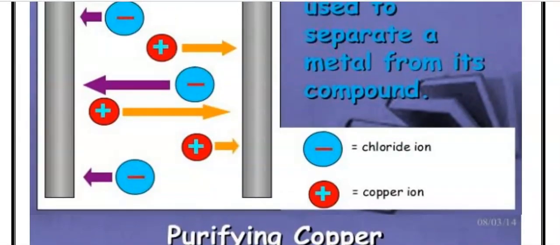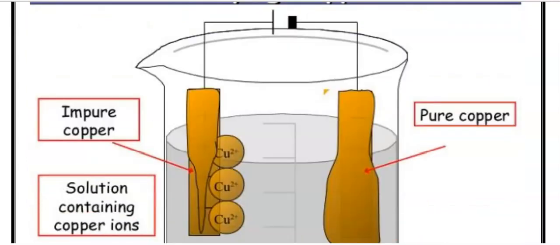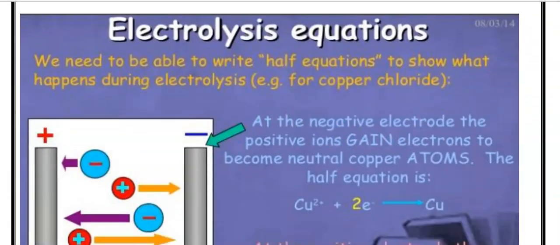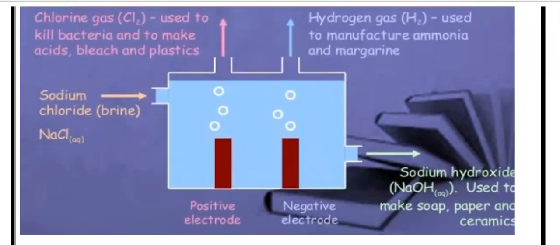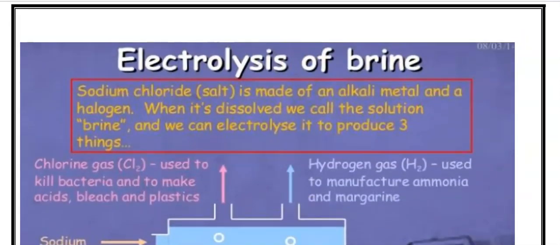Similarly, we can do the electrolysis of many compounds, many electrolytes. Whatever electrolyte you have, you can do the electrolysis of it, right? This is basically what happens in electrolysis. We have already done the electrolysis of brine solution also. For example, this is another case.